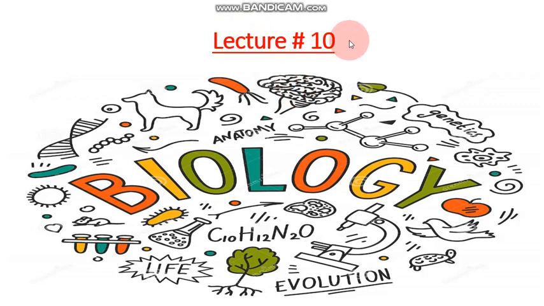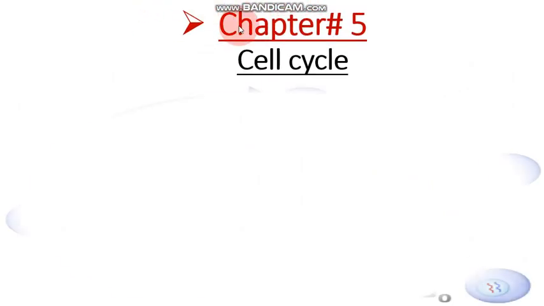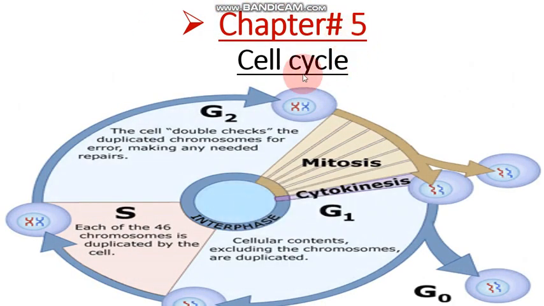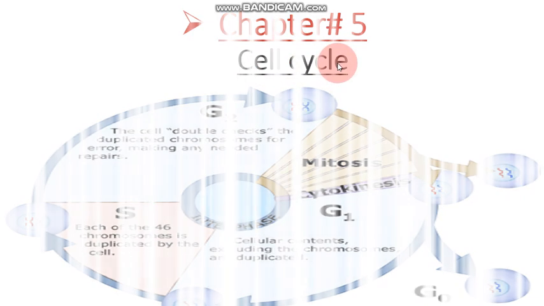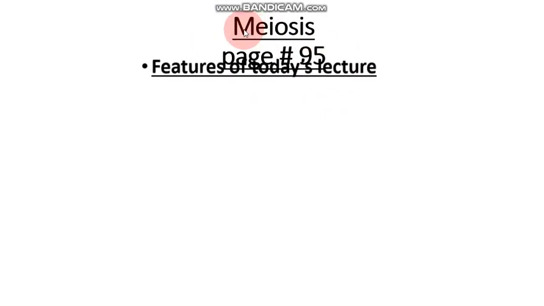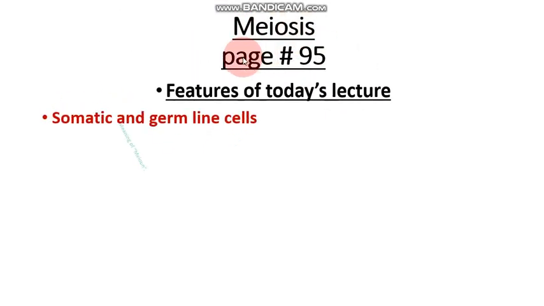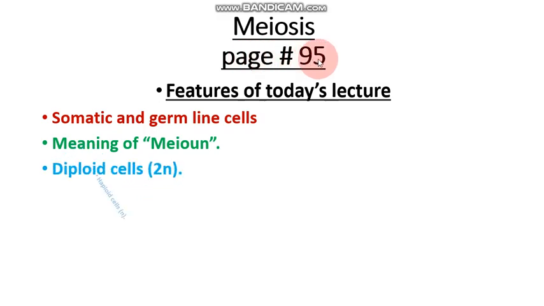It is lecture number 10. Chapter number 5. Chapter name is Cell Cycle. Meiosis. Page number 95.